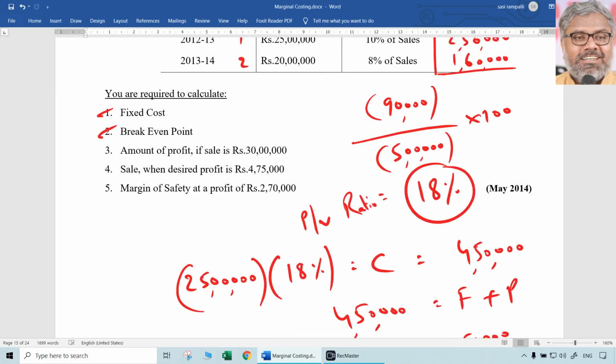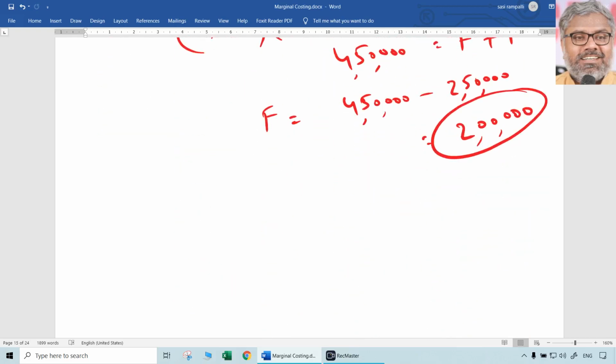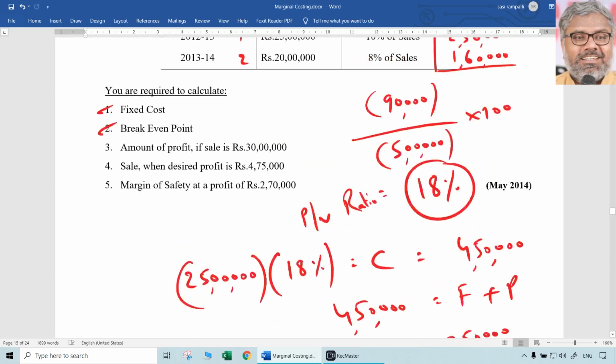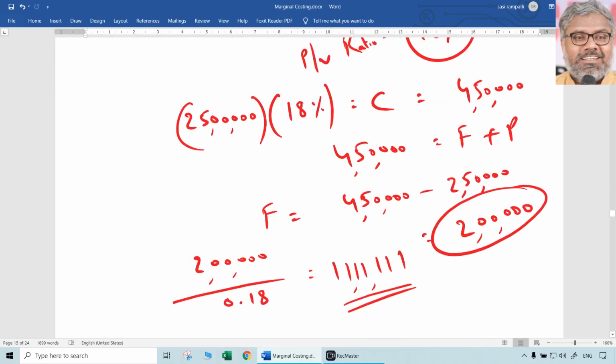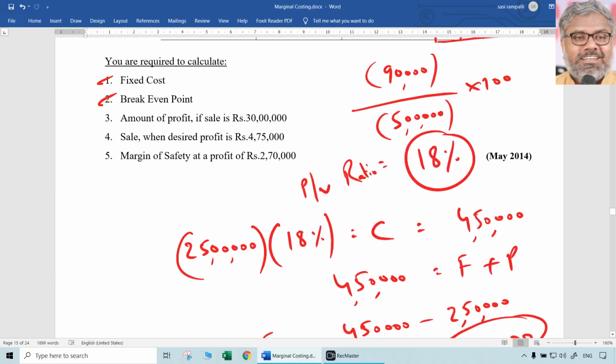Second question, break-even point. Straightforward question. Break-even point, what is the formula? Fixed cost divided by PV ratio. So divided by 0.18. PV ratio 18% is nothing but 0.18. So fixed cost 2 lakhs divided by 0.18. That will be 11,11,111. That is the break-even point. Fixed cost 2 lakhs divided by PV ratio 18%, 11,11,111. That is the answer for second question.